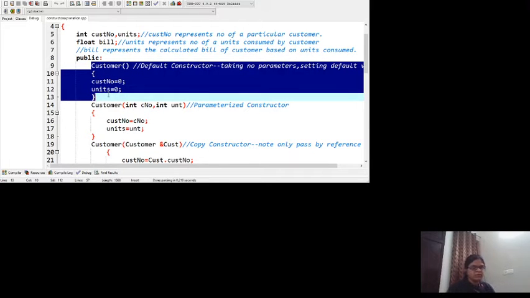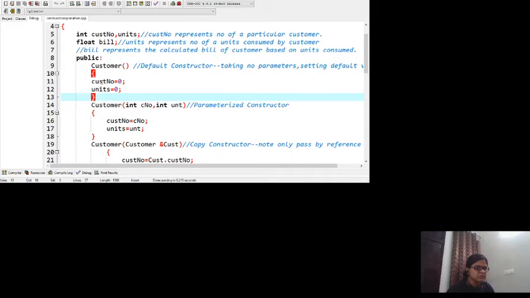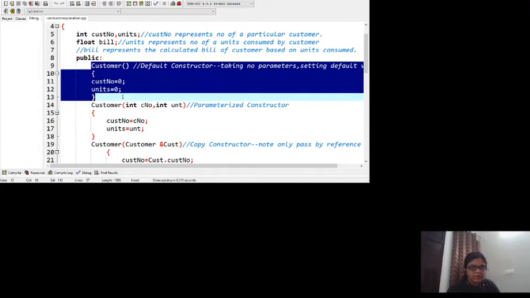This is the default constructor the class has. Why is it a constructor? Because it has the same name as the class and it is not returning any value. It is not accepting any parameters, so it is a default constructor. Because it is not accepting any parameters, we are setting some default values to the data members. I'm not setting the bill as of now because it is a computed member, a computed attribute. So this part is the default constructor taking no parameters, and we are setting the values to 0.